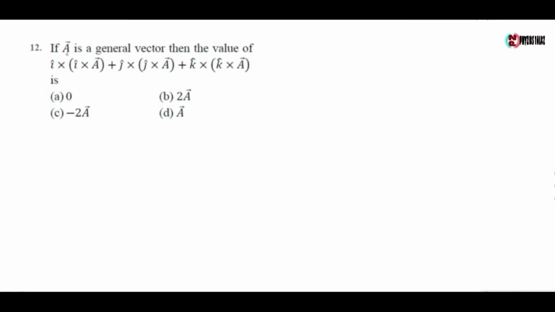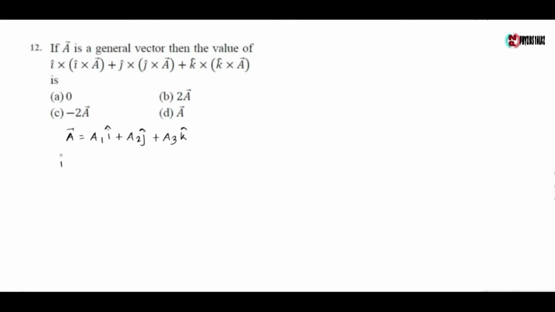Next question, if a is a general vector, then the value of this quantity is. Now let us take a is given by a1 i cap plus a2 j cap plus a3 k cap.